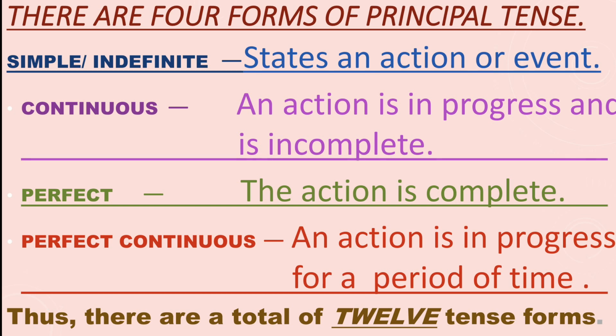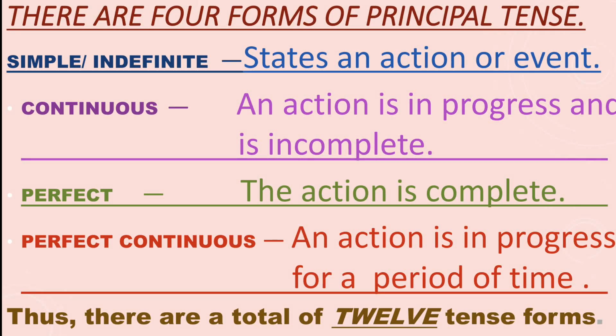Now there are four forms of principal tense. What do you understand by principal tense? Principal tense can be present, past or future. There are three kinds of tenses, and those three kinds are principal tenses. Whatever principal tense you are about to study, in all the principal tenses there will be four forms.